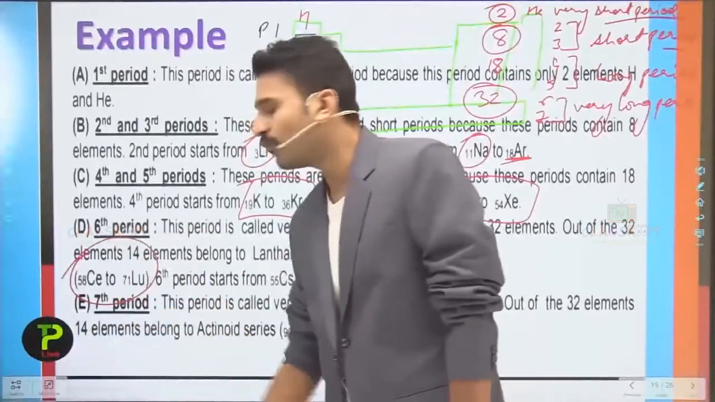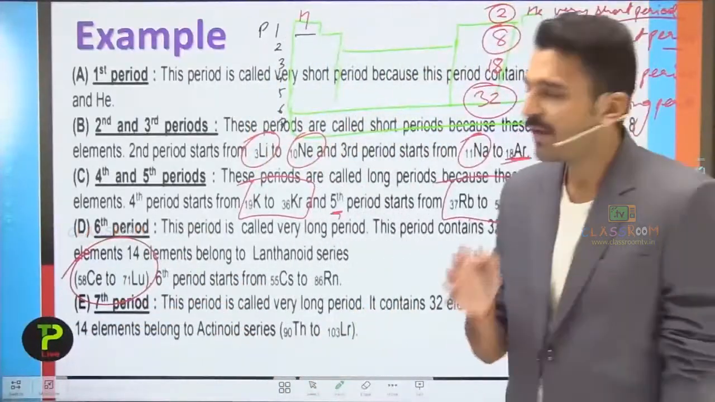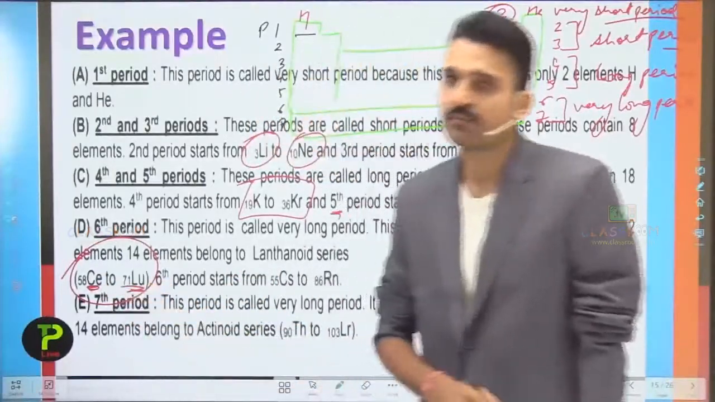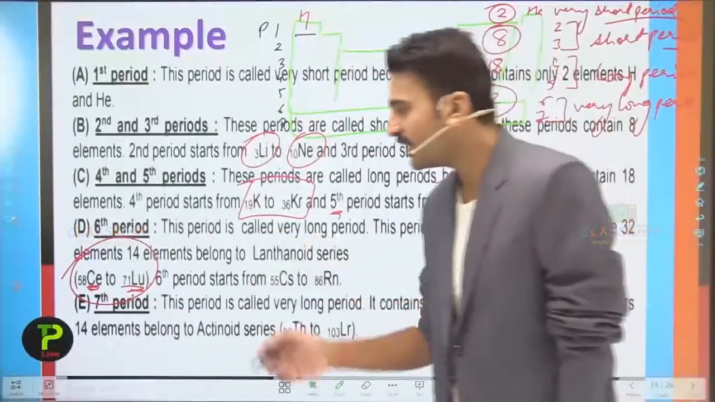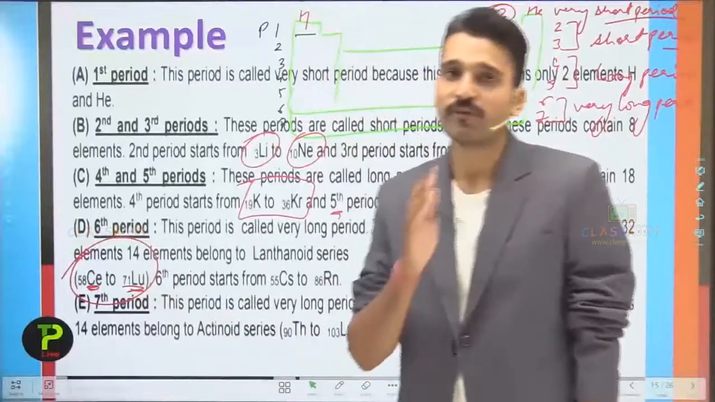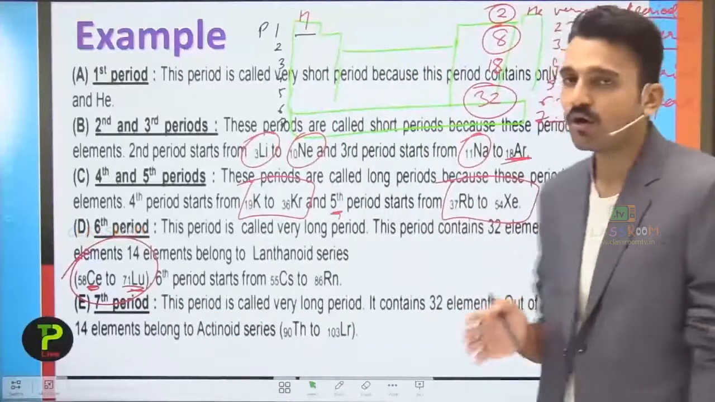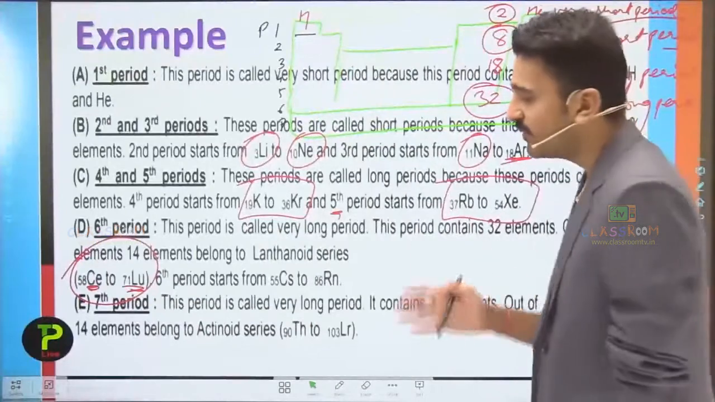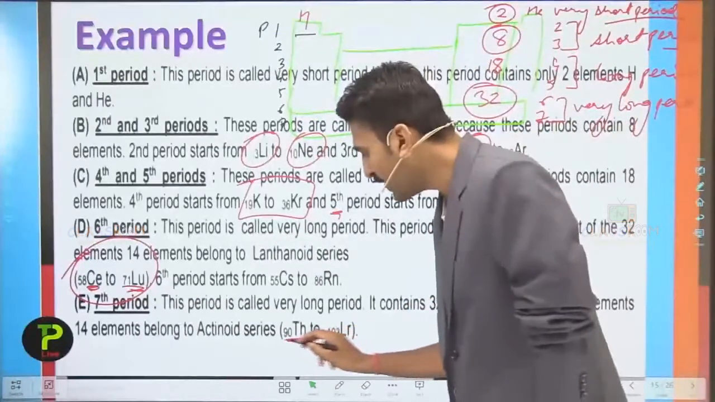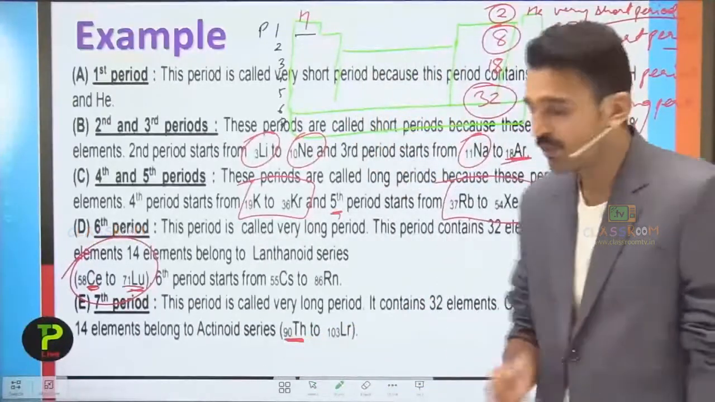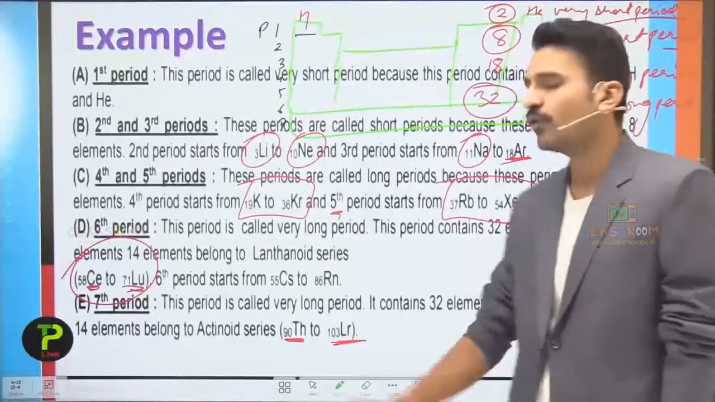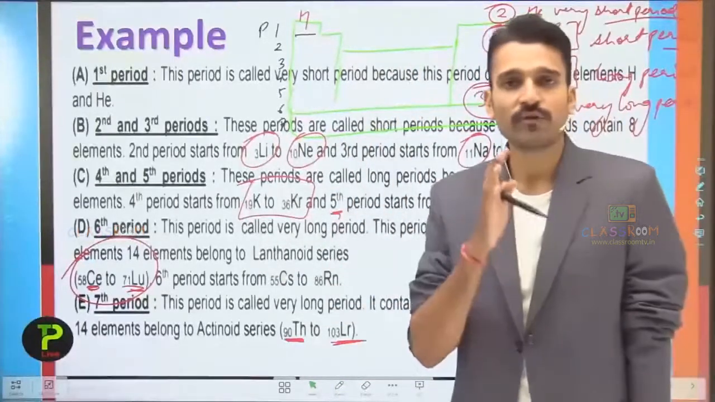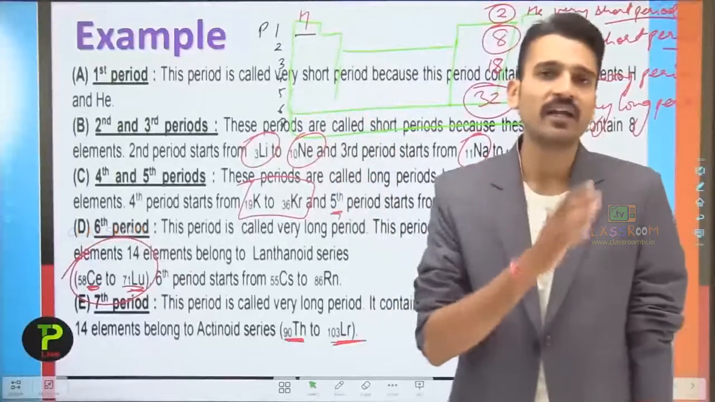It also contains the 14 lanthanoid metals, which start from cerium and end at lutetium, whose atomic number is 71. The seventh period starts from francium and ends at oganesson, while it also contains the actinoid elements, which start from atomic number 90, which is thorium, and end at 103, which is lawrencium. So this is all about the periods, and you have seen the starting and the ending elements.